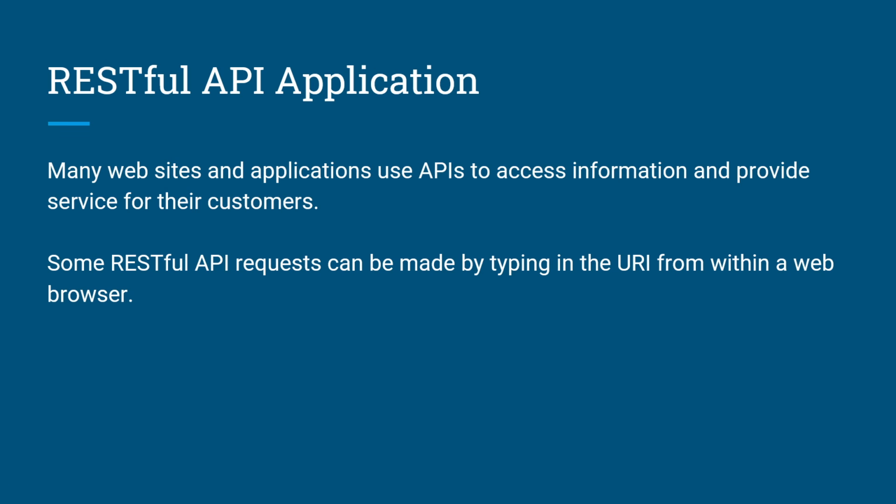Many websites and applications use APIs to access information and provide services for their customers. For example, when using a travel service website, the travel service uses the APIs of various airlines to provide the user with the airline, hotel, and other information. Some RESTful API requests can be made by typing in the URI from within the browser. From the previous example, the MapQuest Directions API is an example. A RESTful API request can also be made in other ways.